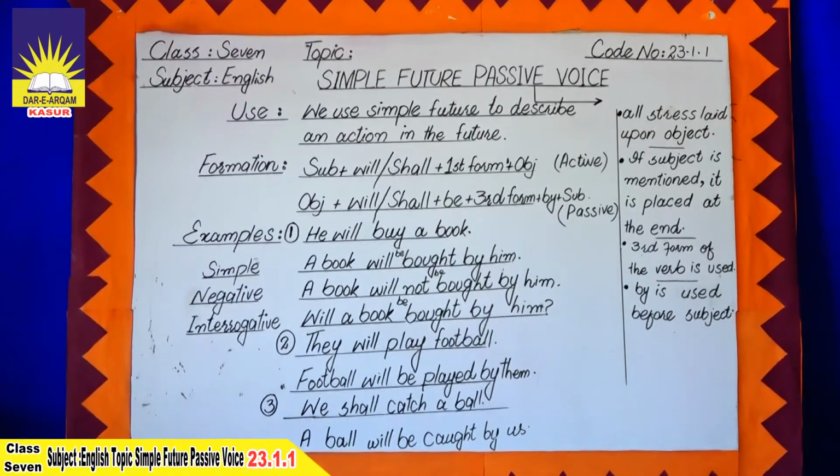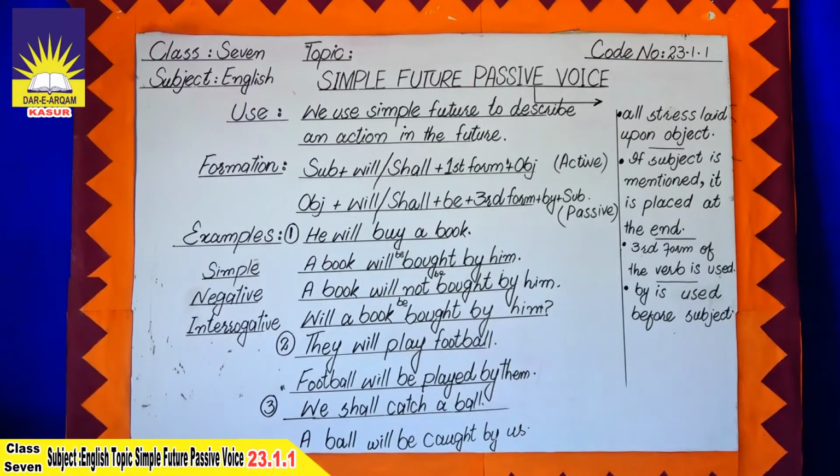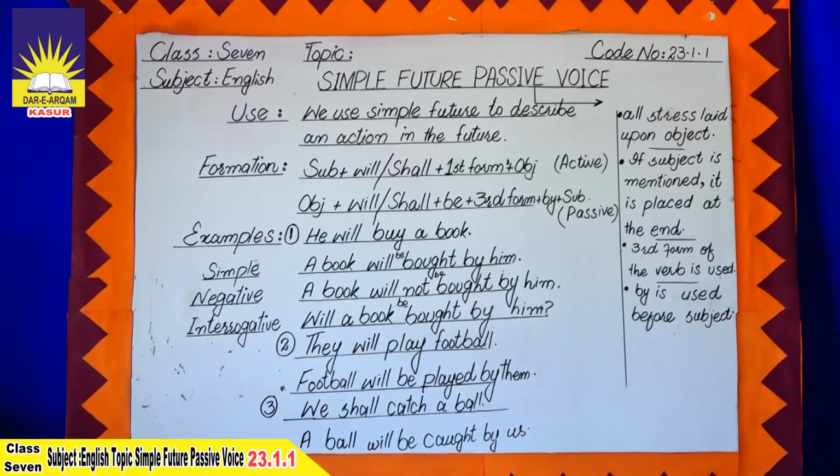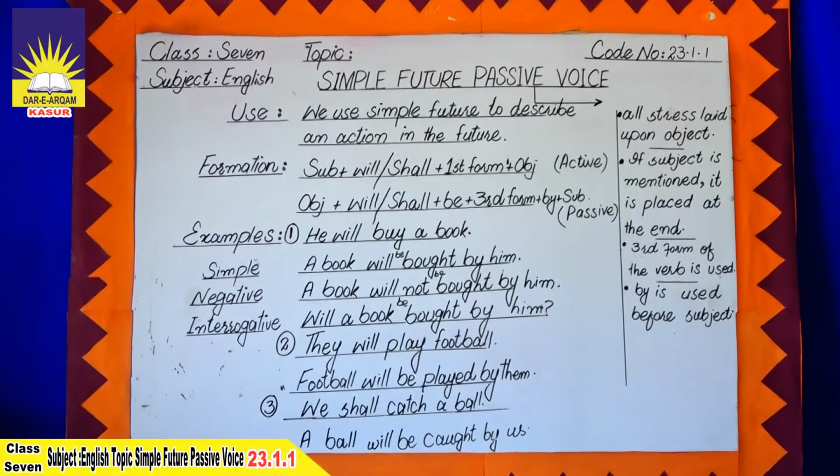We have to put not before be and after the helping verb will. For making an interrogative sentence, we put will in the beginning of the sentence. Will a book be bought by him? And don't forget putting the question mark at the end. The second example is they will play football. Football is the object, but when we convert it into passive voice, football becomes the subject.